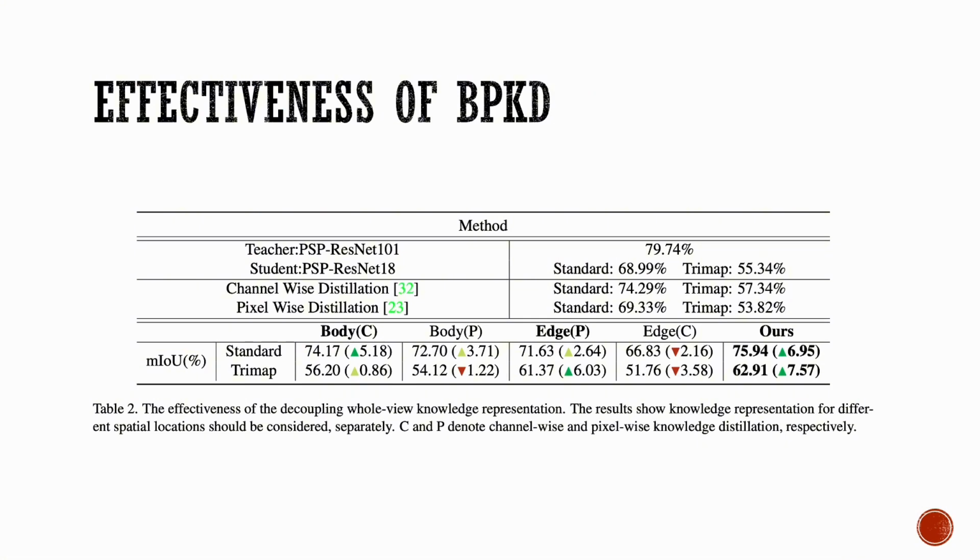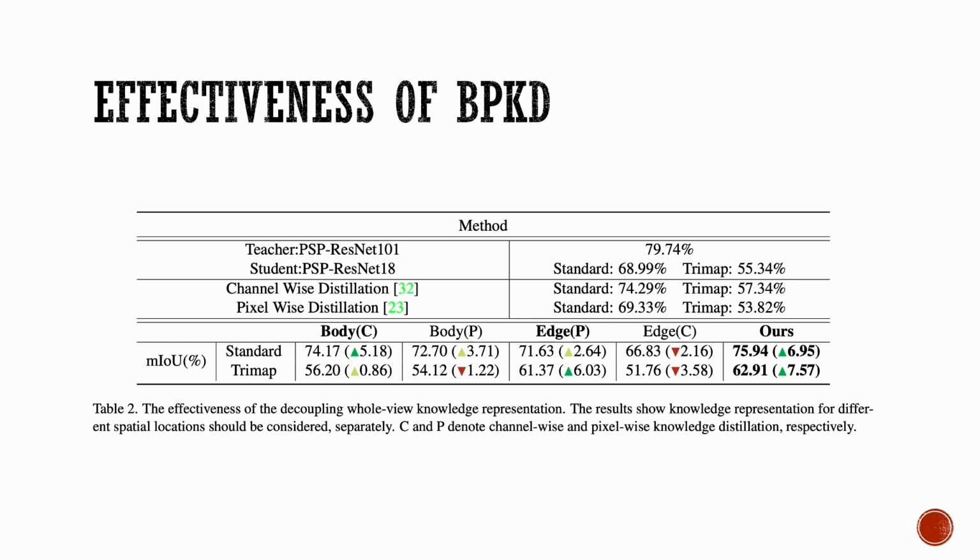In order to ascertain the efficacy of our proposed knowledge distillation methodology, we conducted a rigorous evaluation of the segmentation performance within edge regions, as delineated in Table 3. This assessment utilized the TriMap MIOU metric, implementing both channel-wise and pixel-wise normalization techniques within the network distillation process. Our findings indicate that channel-wise normalization precipitates a decrease in the standard MIOU by 2.16% and in TriMap MIOU by 3.58%, thus underscoring its heightened sensitivity to edge regions. In contrast, pixel-wise distillation augmented the TriMap MIOU by 6.03%, which can be attributed to the ingenuity of our specialized edge loss design, a design that markedly enhances boundary quality.